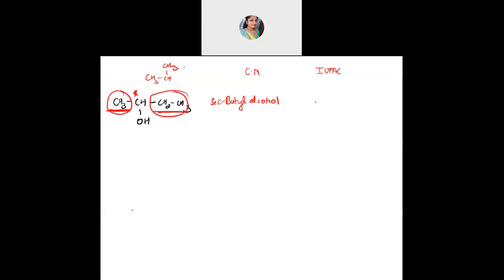So secondary butyl alcohol. What will be the IUPAC name now? Yeah, butane, correct. 1, 2, 3, 4: four carbons, and in the second position there is an OH group. So it's butane-2-ol. Butane-2-ol. Okay, next.